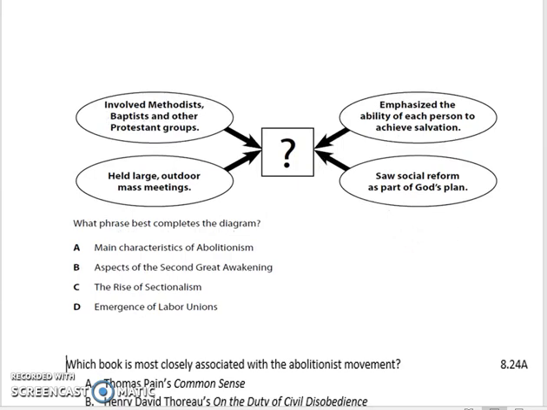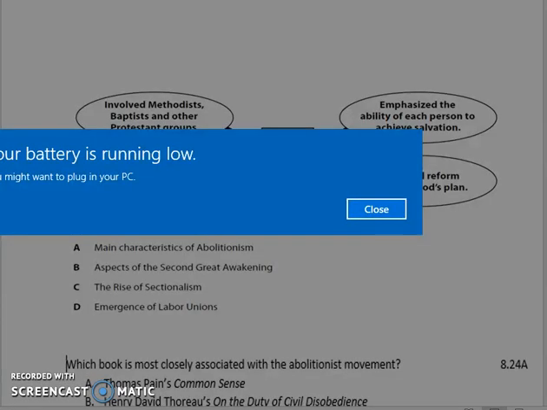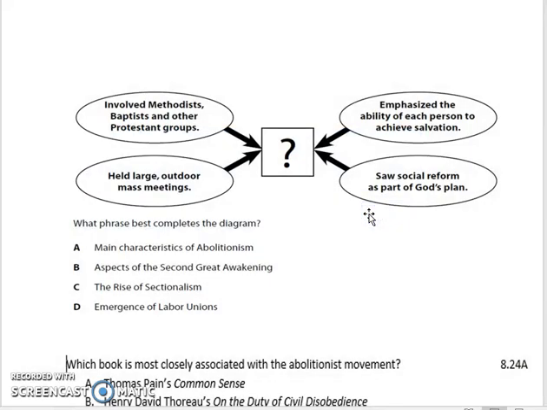Number 18. What phrase best completes this diagram? A. Main characteristics of abolitionism. B. Aspects of the Second Great Awakening. C. The rise of sectionalism. D. Emergence of labor unions.